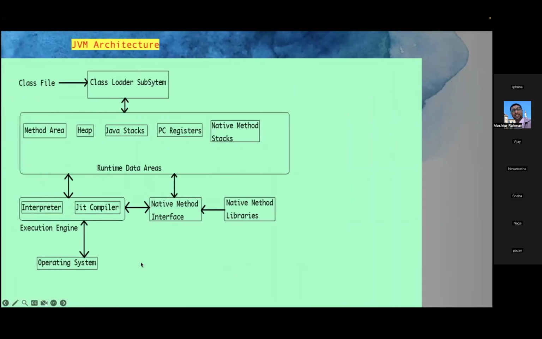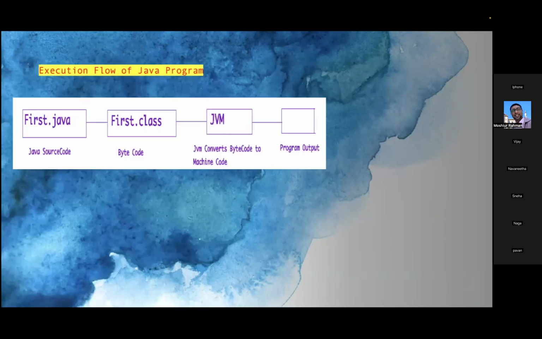Now again, at the end, why are we doing all these internal components, and why are they all supporting? Because finally we need to reach our operating system. We need to explain to the operating system that I have written a program using so-and-so programming language, please support it and share the output. To reach there, we need these. So come back to the basic flow.